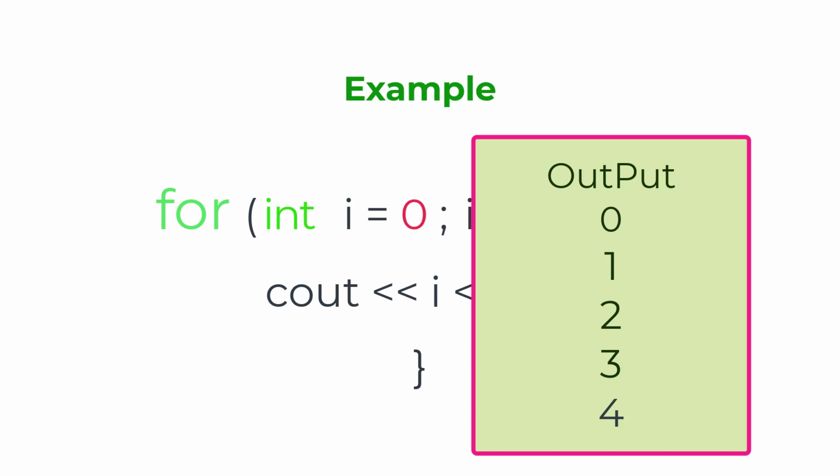Now it's time to see the output of this for loop code. You can see this code has printed 0, 1, 2, 3 and 4, and every value of i has been printed on a next line because of the \n operator.